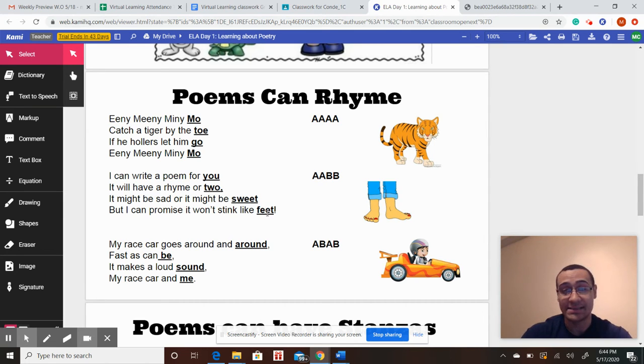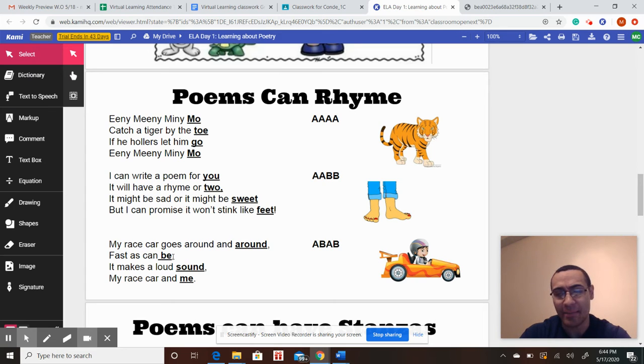But watch this. If you look down at the third poem, something completely different happens. You're going to see an ABAB rhyme. Check out how this poet makes their words rhyme. My race car goes around and around. Fast as can be. It makes a loud sound, my race car and me.